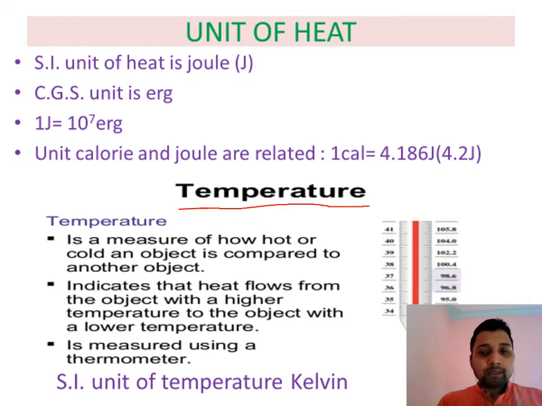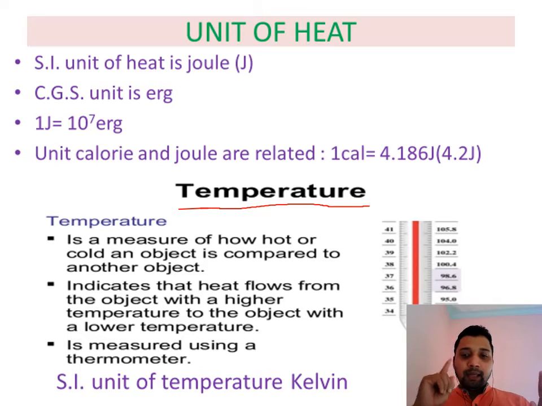Here one more question can come to our mind. A body is at 40 degrees Celsius and another is at 20 degrees Celsius. When both come in contact and heat flows from one to another, it always flows from higher temperature to lower temperature. That means from 40 degrees Celsius it flows to 20 degrees Celsius. Gradually 40 will decrease, 39, 38, 37, and gradually 20 will increase, 21, 22, 23, 24.